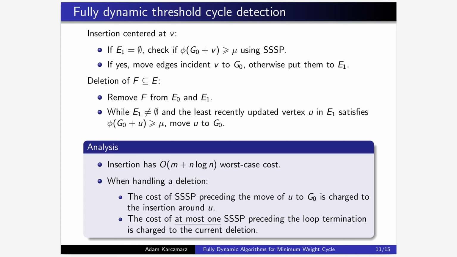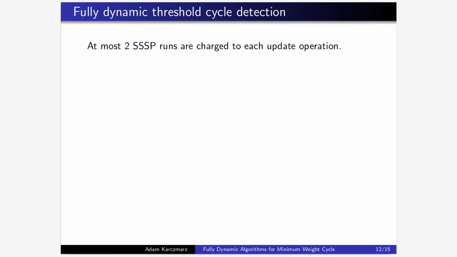However, the cost of at most one SSSP run preceding the loop termination, when we fail to move some vertex to G0, is charged to the current deletion. As a result, at most 2 SSSP runs are charged to each update operation. And we conclude that the amortized update time is order n plus n log n.